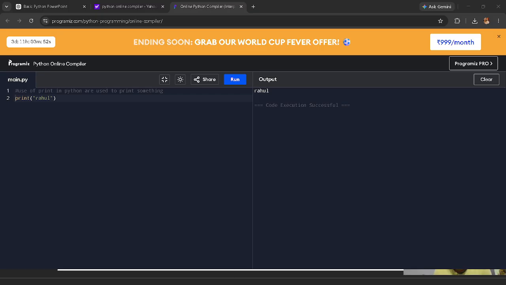For example, just like this, understand. Print Rahul. Okay. Firstly, we get the output. Now we have to comment this out. It means the compiler doesn't understand this.